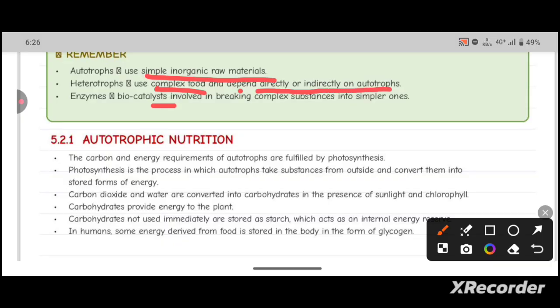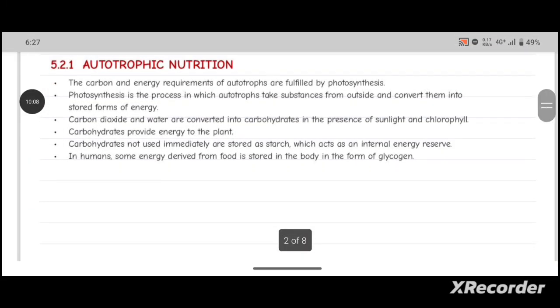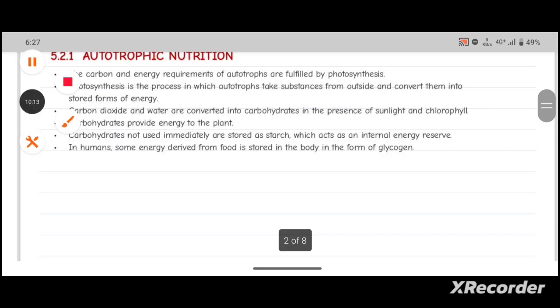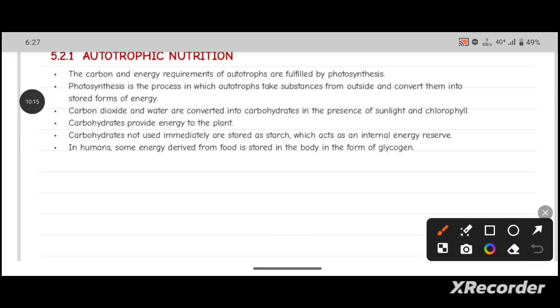And enzymes, biocatalysts, are also involved in breaking up complex substances into simpler ones so that energy will be generated. Let's see what autotrophic nutrition is. The carbon and energy requirements of autotrophs are fulfilled by photosynthesis.